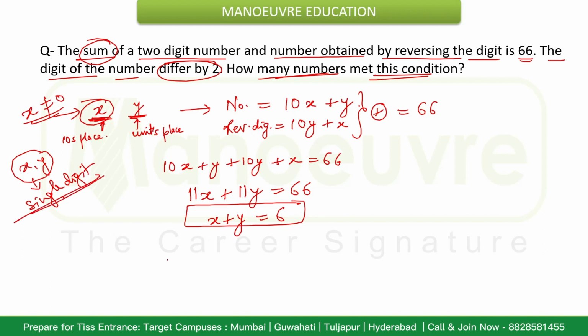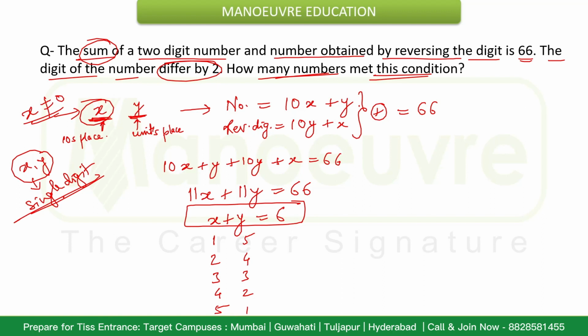So considering these two conditions, we can take the first value of x as 1 and y will be then 5. So 1 plus 5 is 6. Then if x is 2, y will be 4, x is 3, y 3, x 4, y 2, x 5, y 1. Yeah. So considering these values, what will be possible? Now I can't take 6 and 0, because then reversing it will be 0 6, which is not possible.